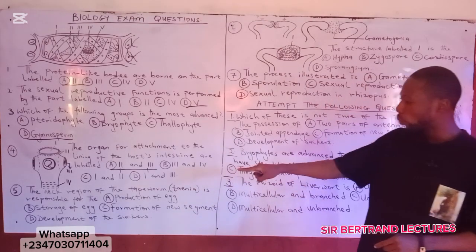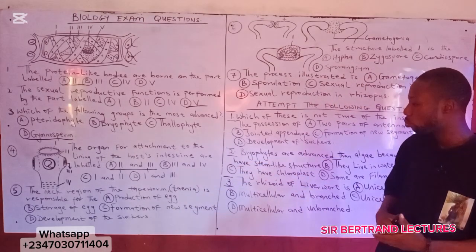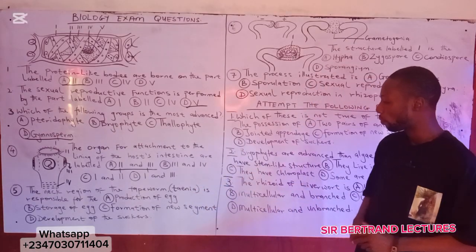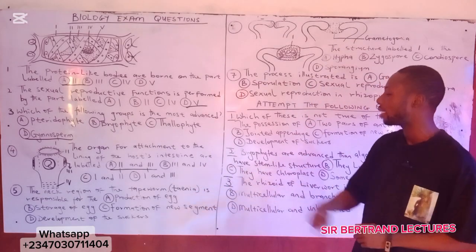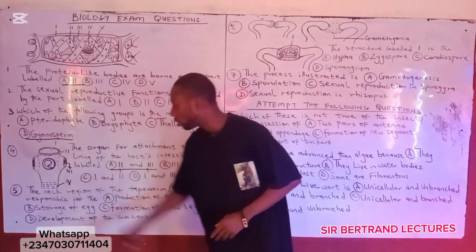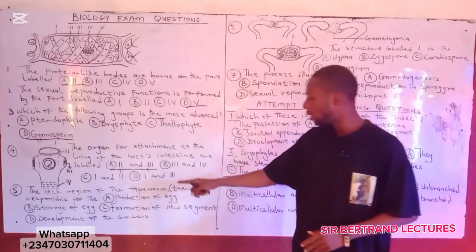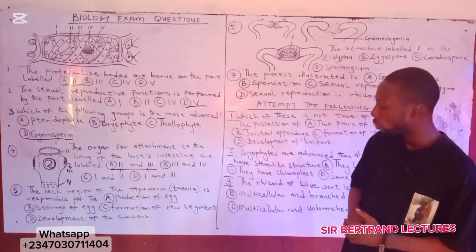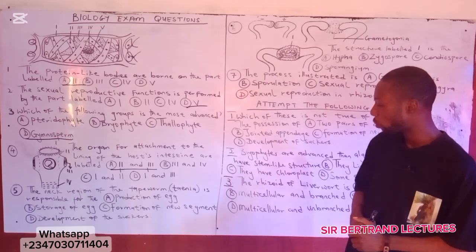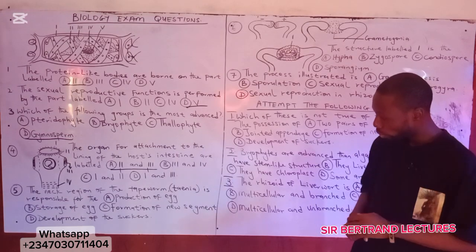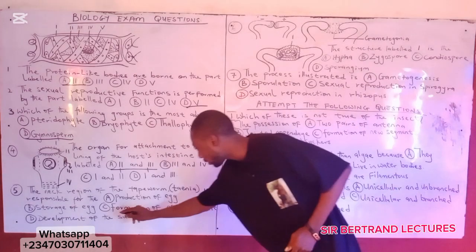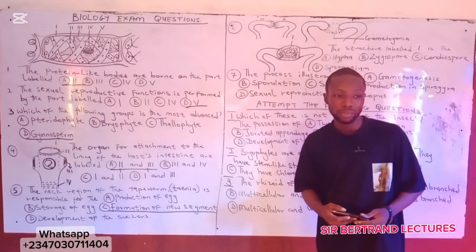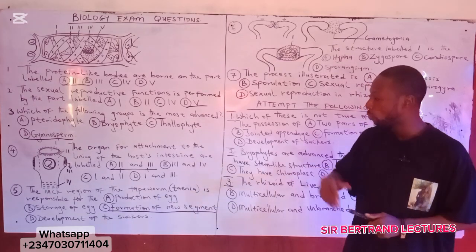Then the next question is the neck region of the tapeworm, which is Taenia solium, that's the scientific name. The neck region of the tapeworm is responsible for dash. What is this neck used for? Option A is production of egg, option B, storage of egg, option C, formation of new segments, option D, development of suckers. The answer to the question is formation of new segments. That is what the neck region of the tapeworm is made for.